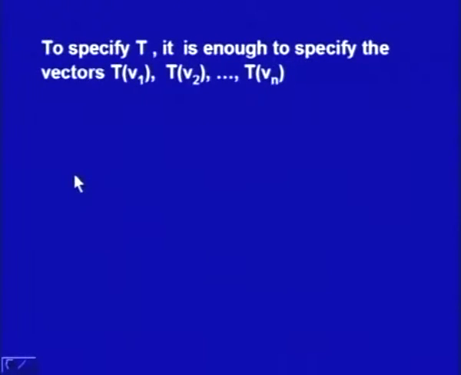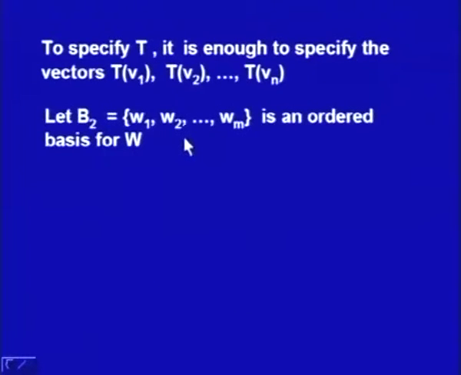That means, to specify T, it is enough to specify the vectors TV1, TV2 and TVn. But what are TV1, TV2, TVn? These are vectors in W, and let us say W has an ordered basis B2 consisting of W1, W2, ..., Wm. This happens to be an m dimensional vector space, so we will have only m vectors.